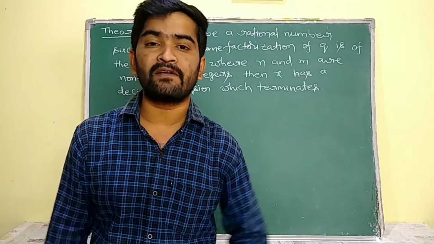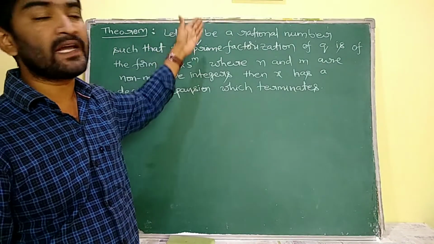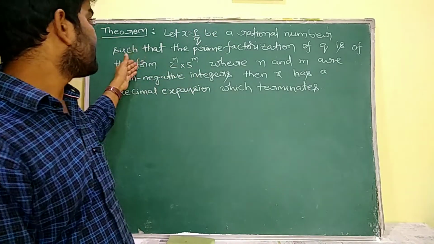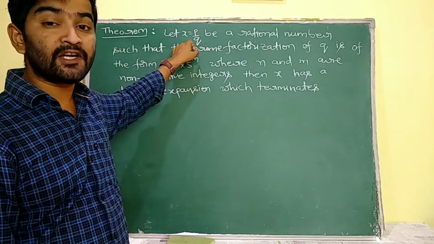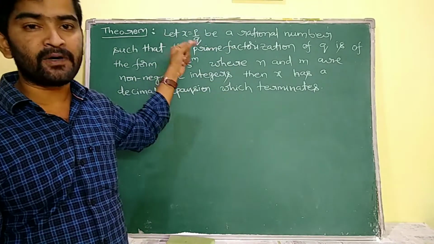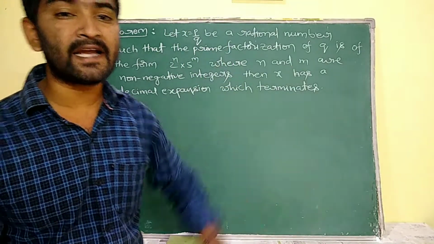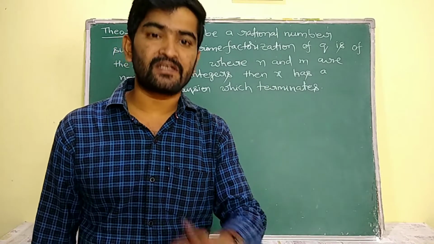Now we are going to define one theorem. Let x equal to p by q be a rational number such that the prime factorization of the denominator q is in the form of 2 power of n into 5 power of m, then that rational number has a terminating decimal expansion.